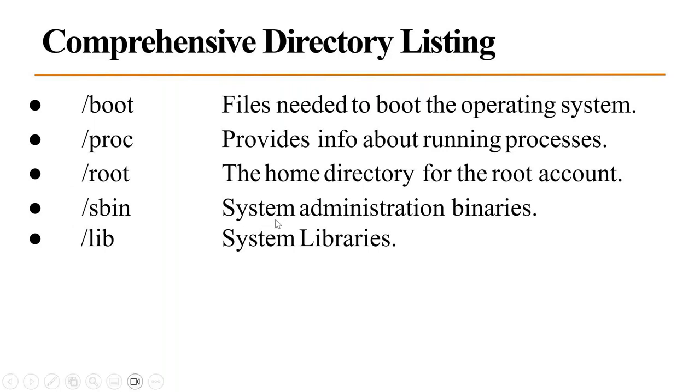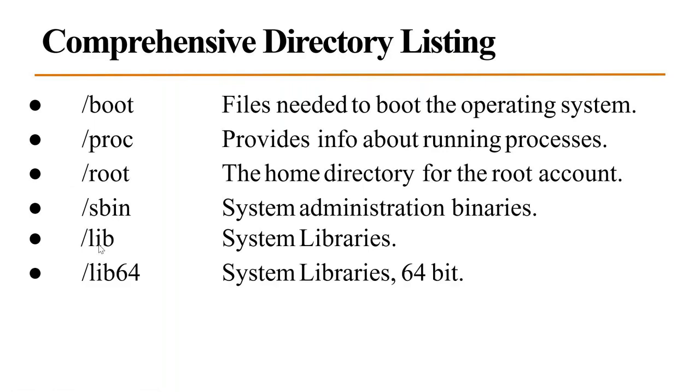System administration binaries, if you would like to perform some system related administration activities, that is sbin. And system libraries, that's the lib folder. As we have 32-bit processor files and 64-bit processor files, here also we have /lib and /lib64. In Windows also we have 32-bit processor files and 64-bit processor files, right? Where do you have this on the Windows system?